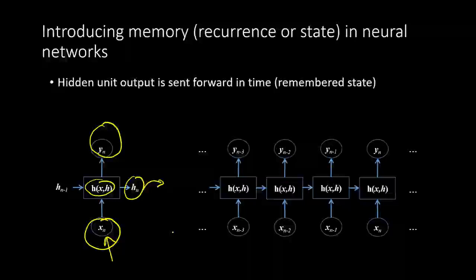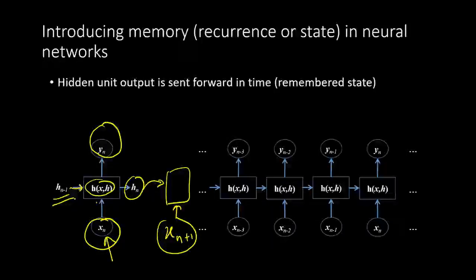So when that is processed, this will act as an input to that. Similarly, for this particular input, the previous hidden state is going to be another input to the neural network before we get the output. So h is dependent on not just x but h of the previous time instance.